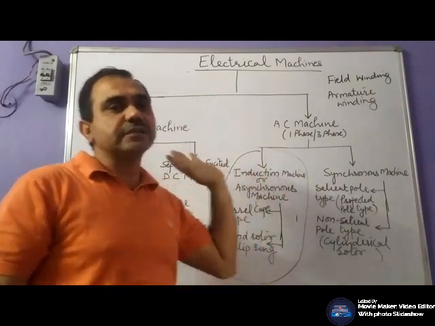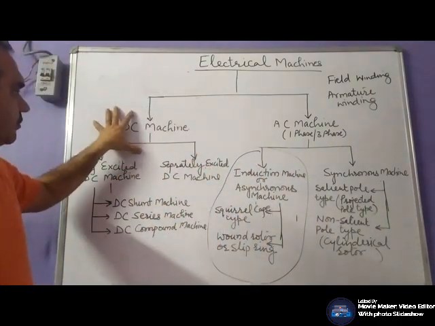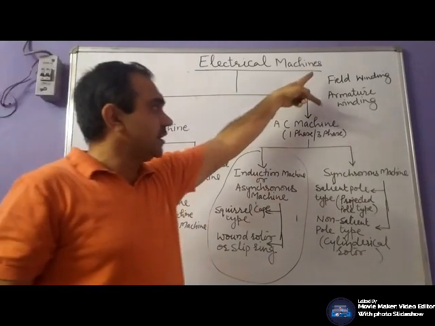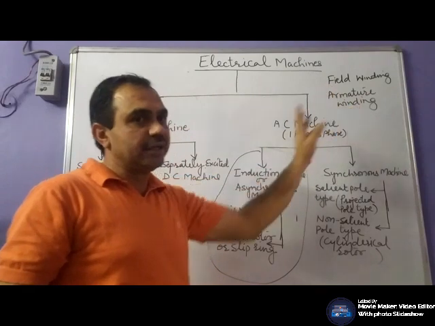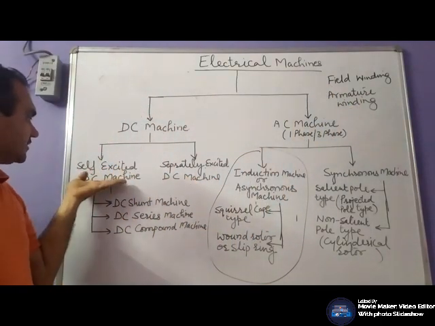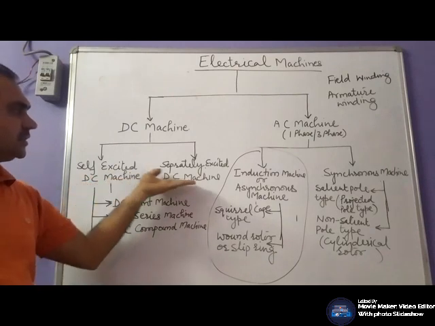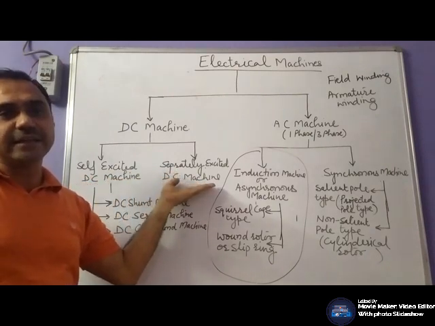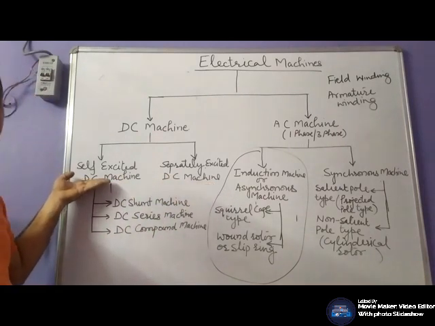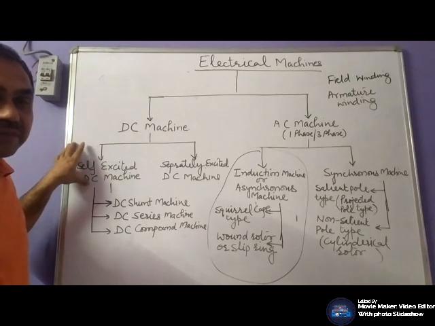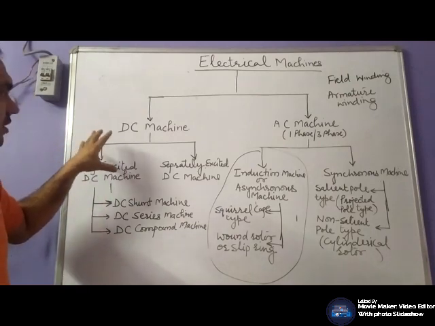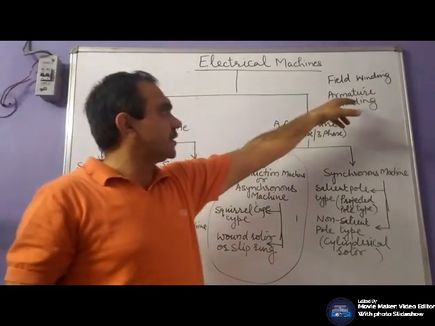Now, DC machines, we know we have two windings, field winding and armature winding. DC machines are further classified as self-excited DC machines and separately excited DC machines. Self-excited DC machines means the machine's excitation, that is the field winding, is supplied from the same source, that is from the armature.